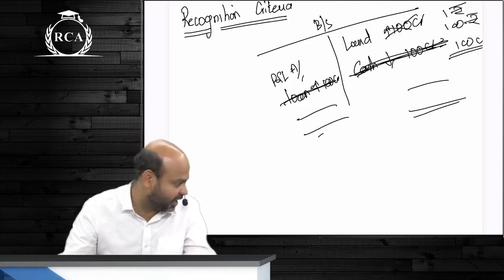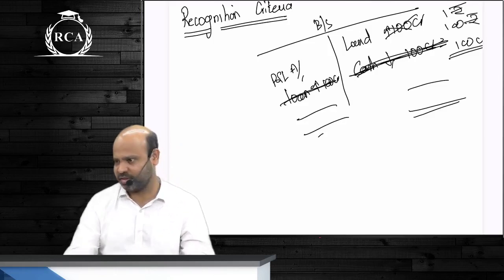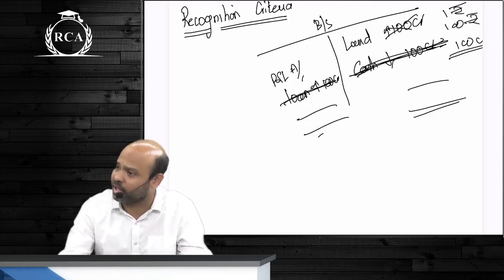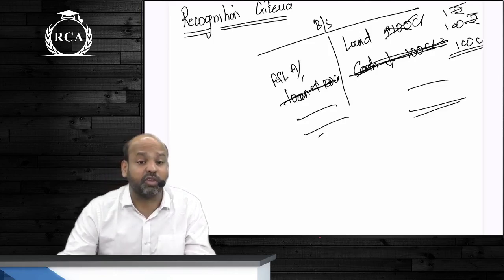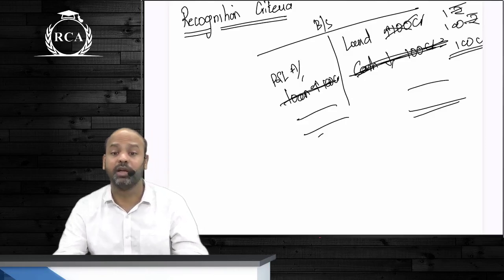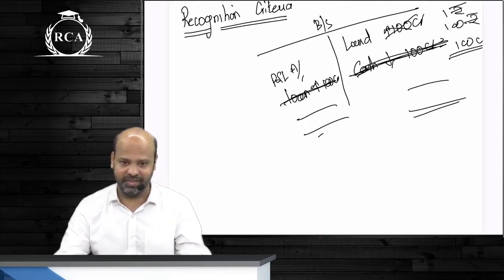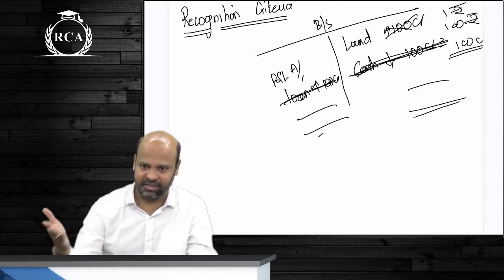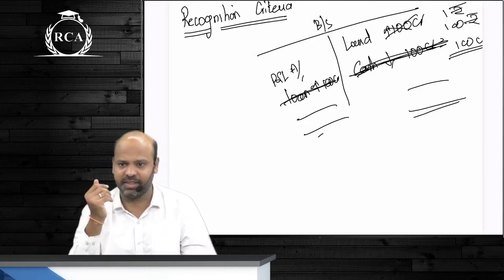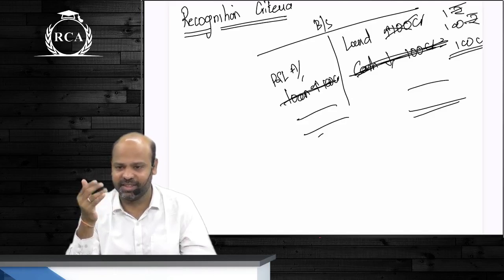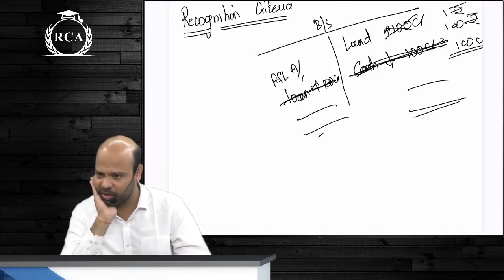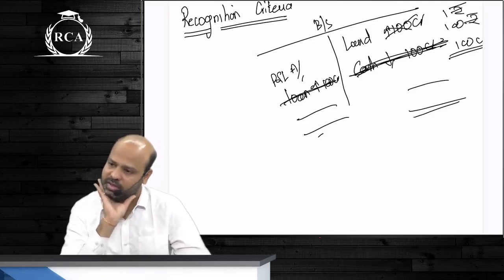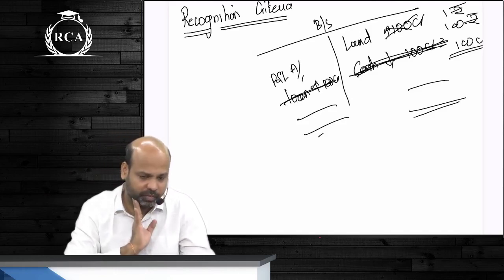If an asset is being acquired at 0 cost, it should be disclosed in the books at nominal value. Nominal value. Example of this, beta.